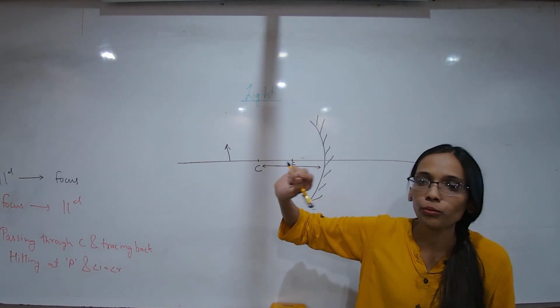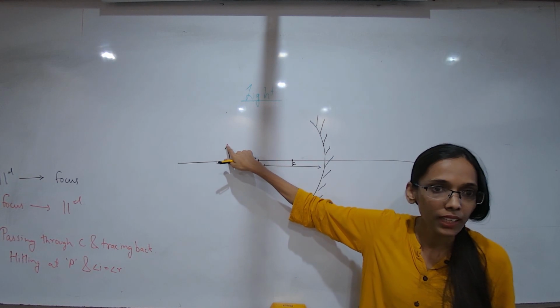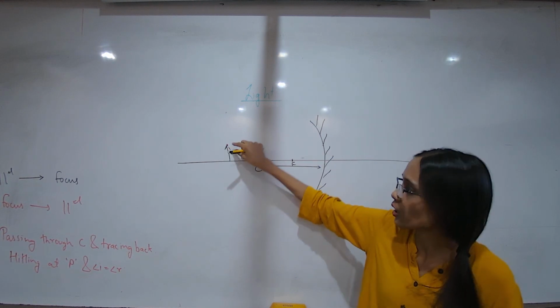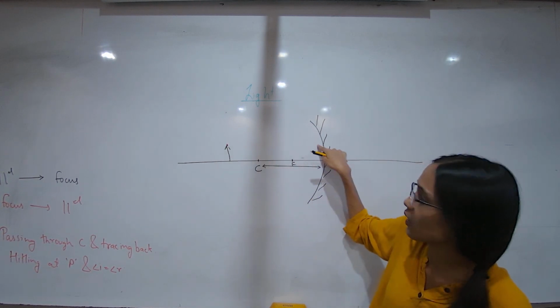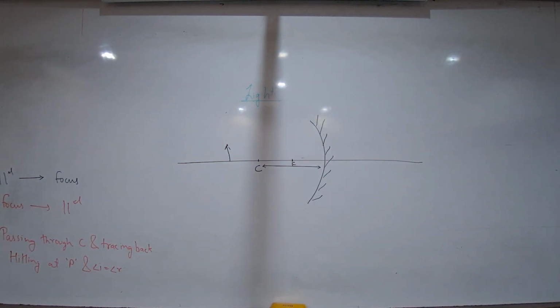Which image are we looking for? The tip point, right? So rays will move from which point? It has to move from this point and hit, right? Your rays are not coming from here. So if one ray is on one side, the other ray just crosses. Please read what it is. You understood the laws very well.